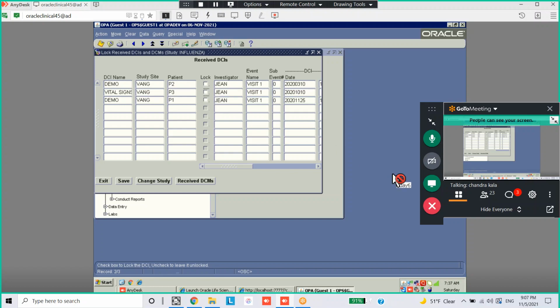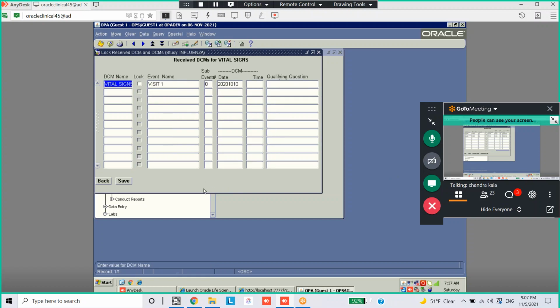In case you don't want to lock the entire DCI, and within that I would like to lock only one DCM or 2 DCMs, let's say in one DCI I have many DCMs. So go to received DCMs. You can see we'll have the list of all the DCMs in that particular DCI. So here also you can check lock.